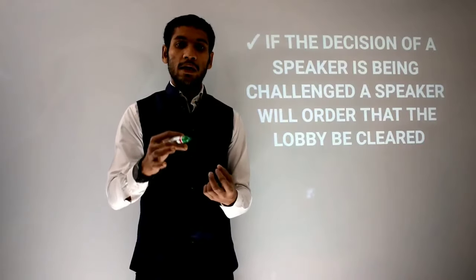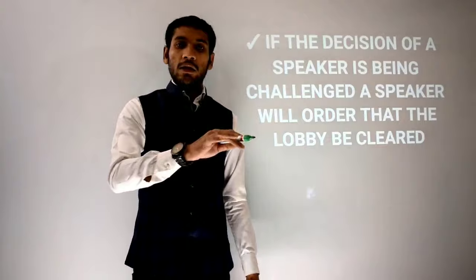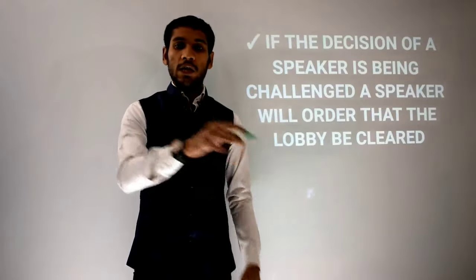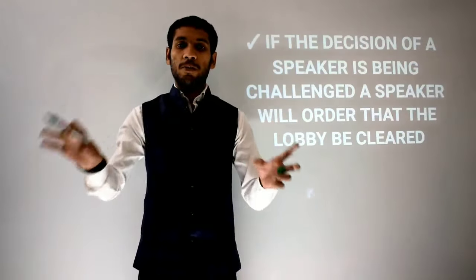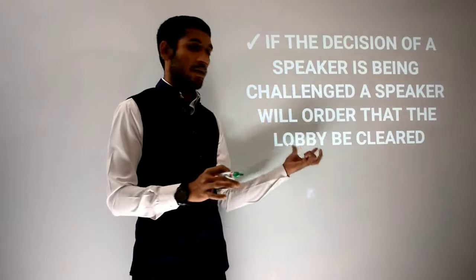Then the speaker will say please clear the lobby, meaning no MP should be present in that lobby. All should sit in the proper manner. Only then can we move further.